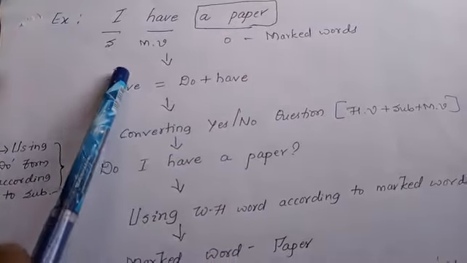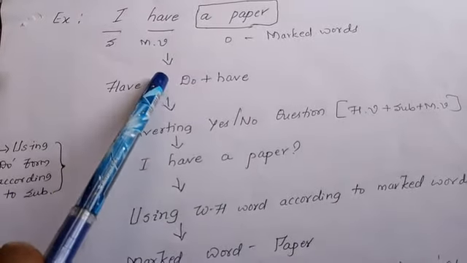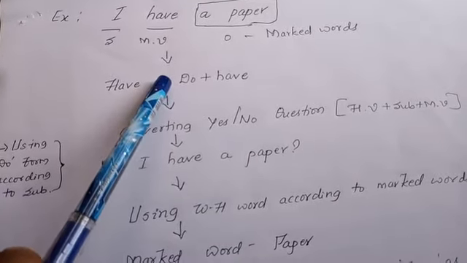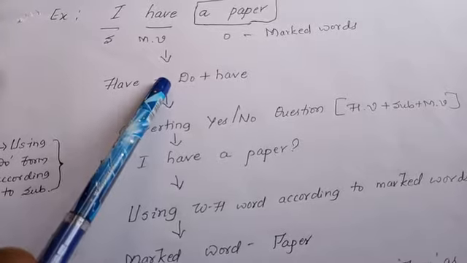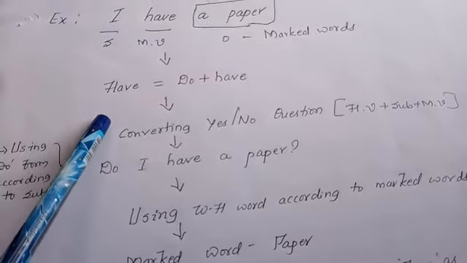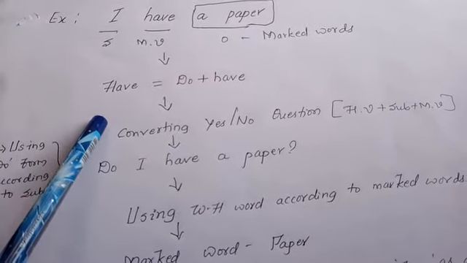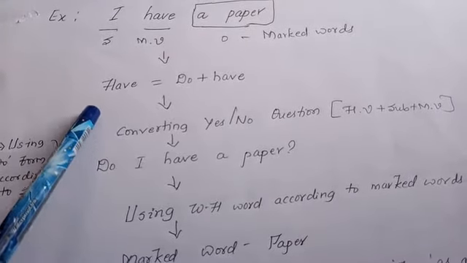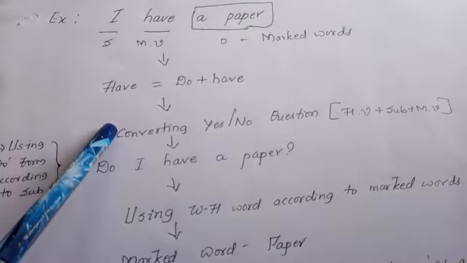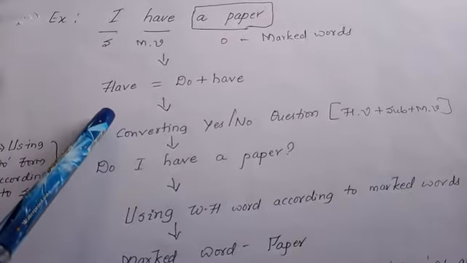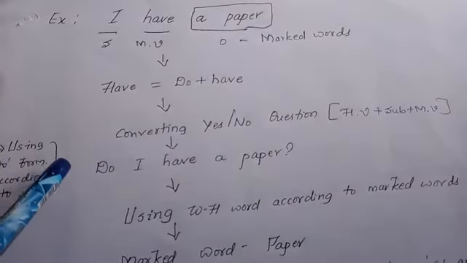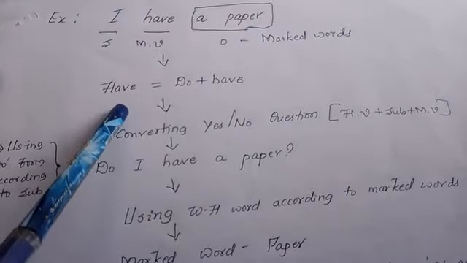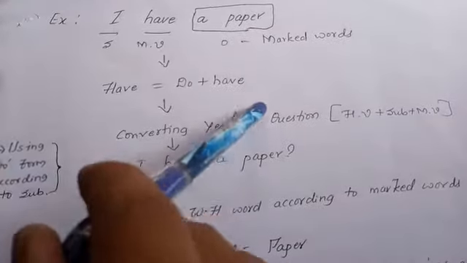And usually, here, though we do not have the required words to consider a particular sentence belonging to a particular tense, we have to understand that there are certain words which are to be understood. Here, have equals to 2 plus have.